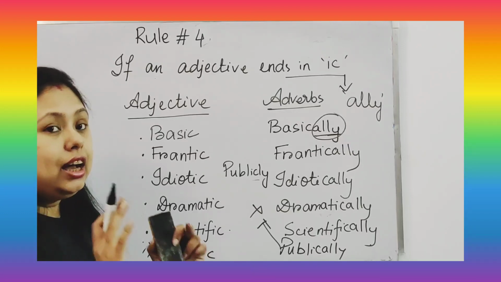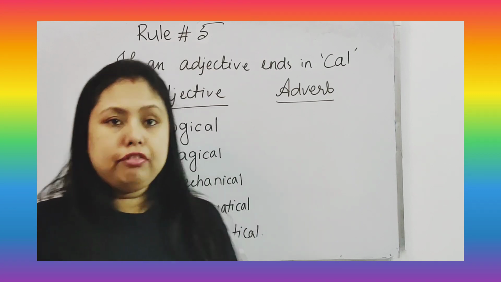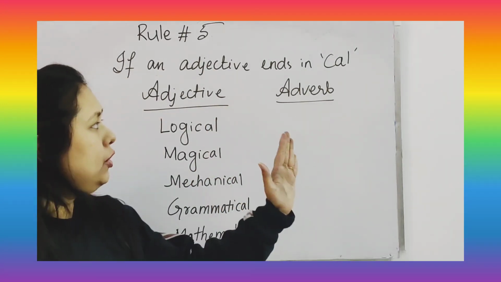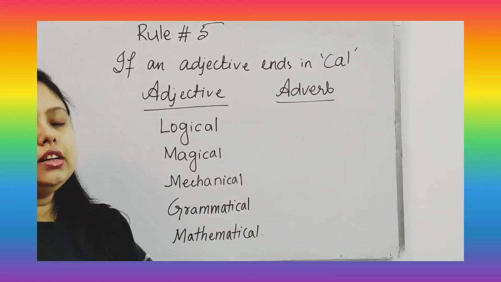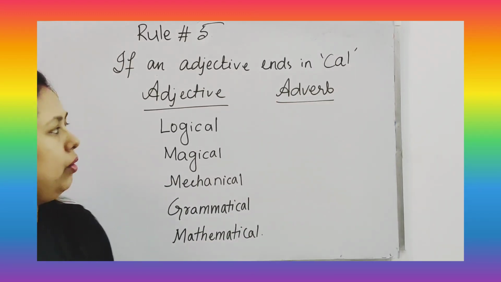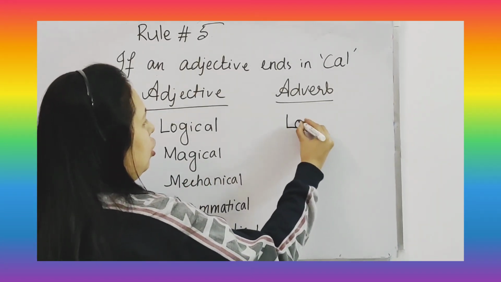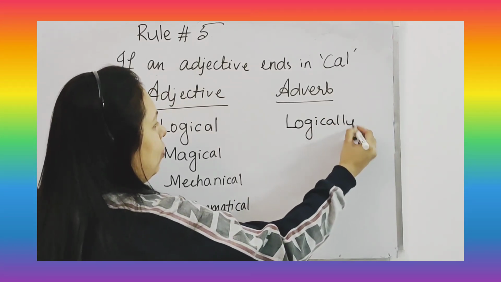Now let's move on to rule number 5. Let's talk about rule number 5. So if an adjective ends in CL, in order to make an adverb, we just have to add ly to it. Okay. So logical will become logically. Logical spelling will remain same. Then we will add ly.